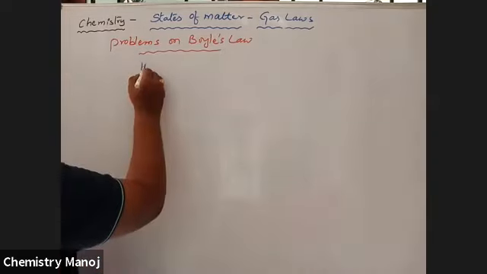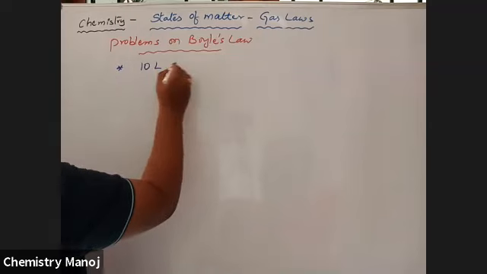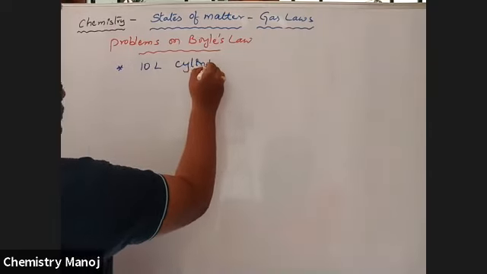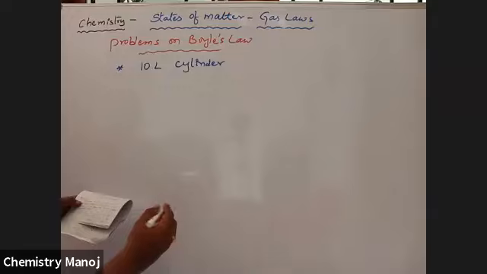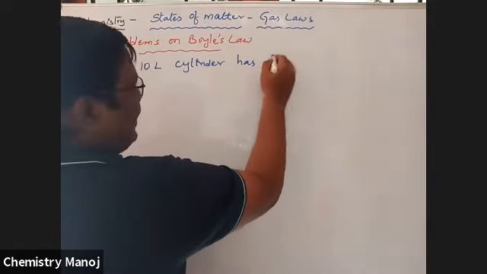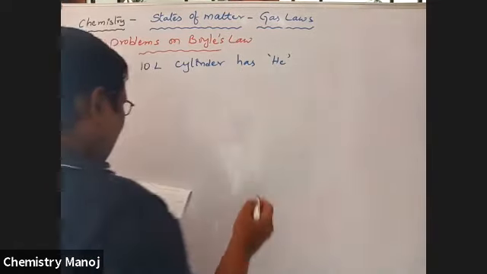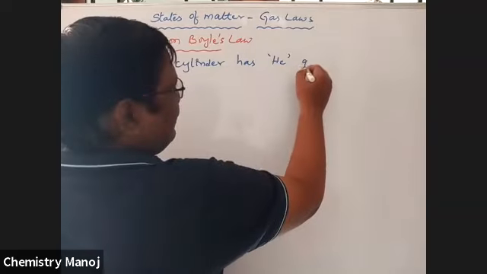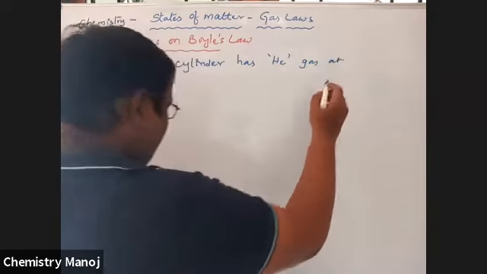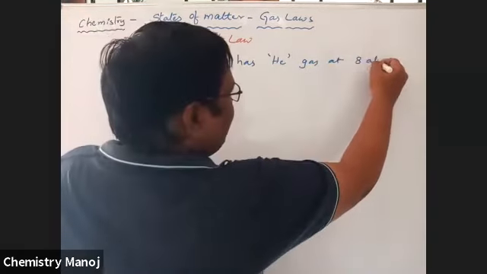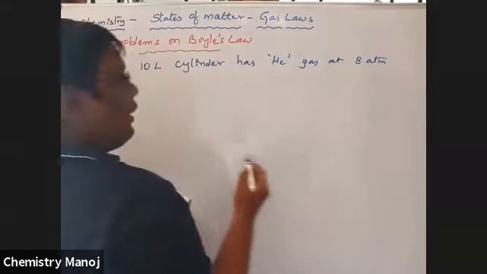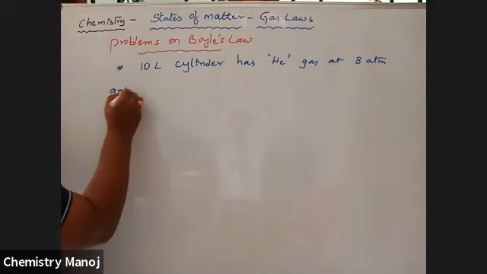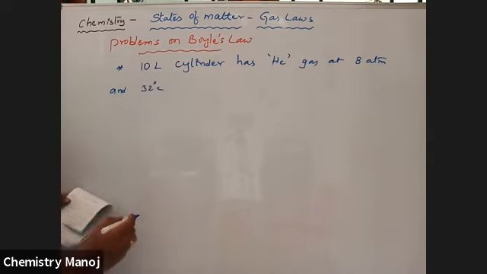A 10-liter cylinder has helium gas at 8 atmospheres and 32 degrees centigrade.